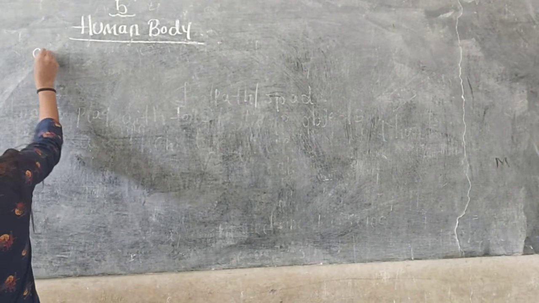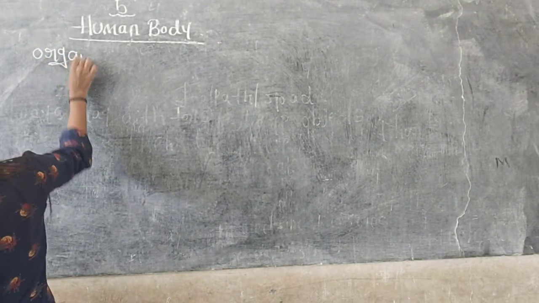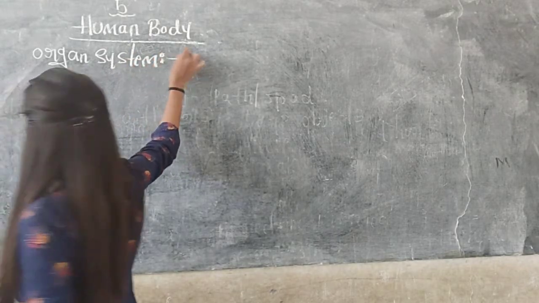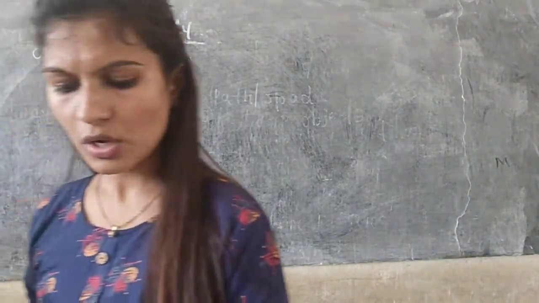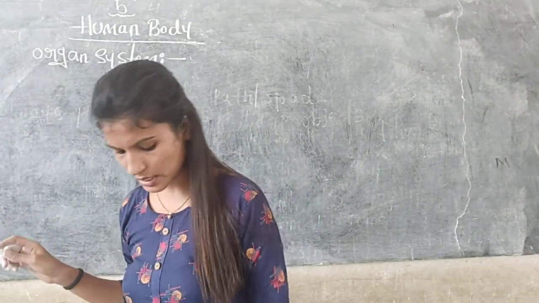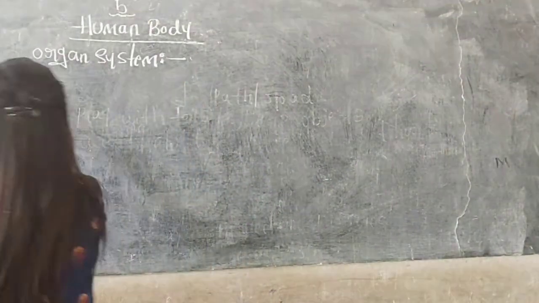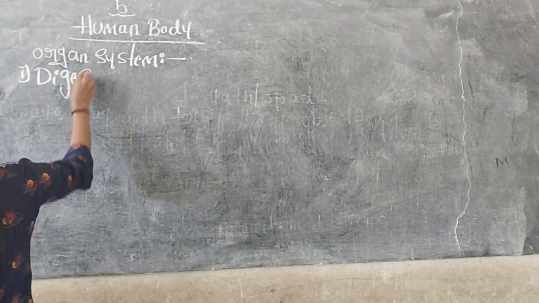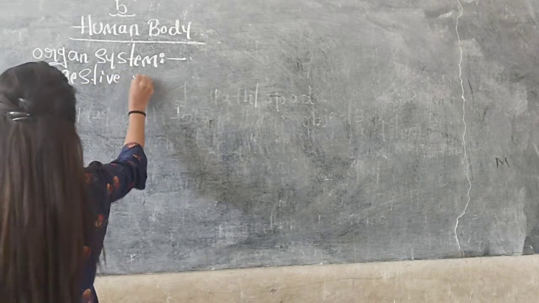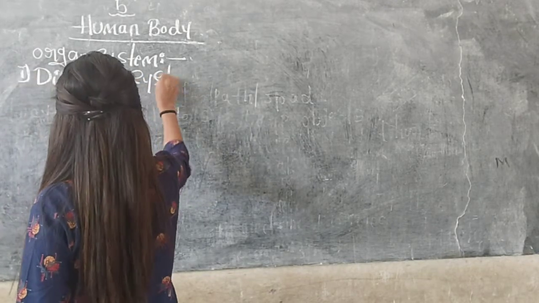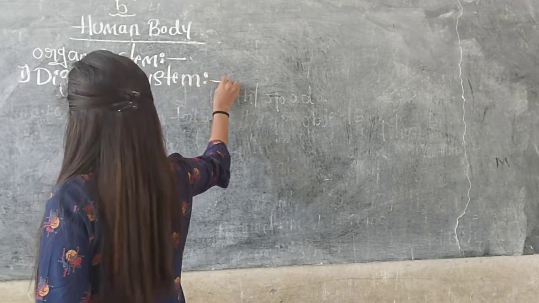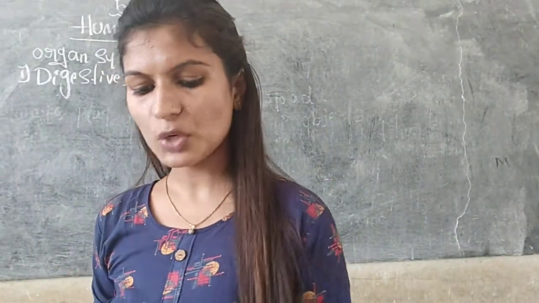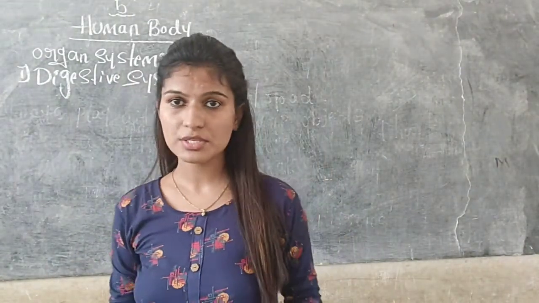Okay. So in this organ system topic, first we are going to study the digestive system. What is that? Digestive system. So where does food go after we swallow it? What is the meaning of digestive system?